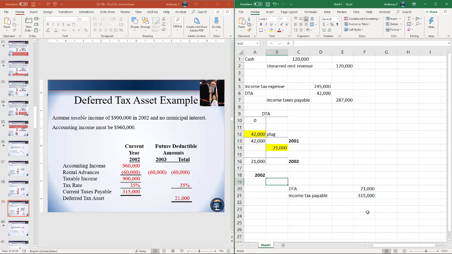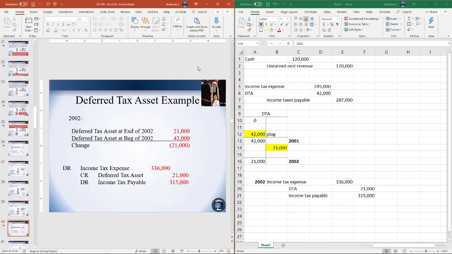And then the last part of the journal entry is to fill in your income tax expense. Again, we already know debits must equal credits. So our debit to income tax expense will be the $315 plus the $21,000. And that gets us out to our ending journal entry for 2002. Just to finish up with this, let's go into 2003.